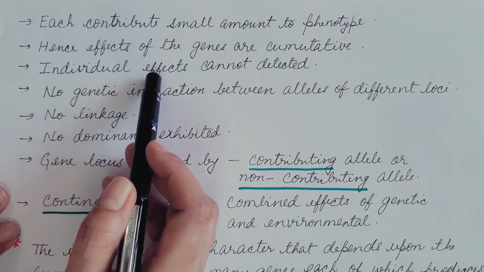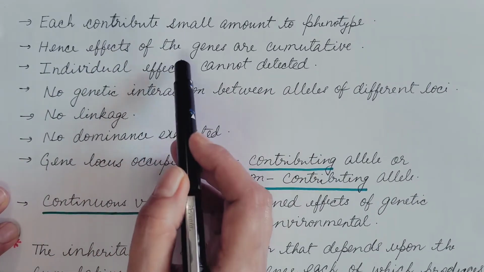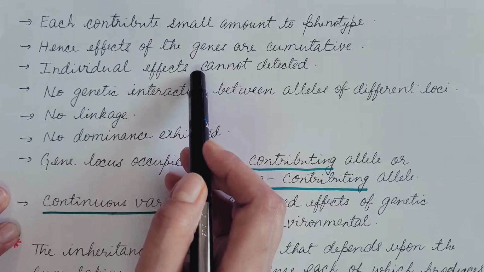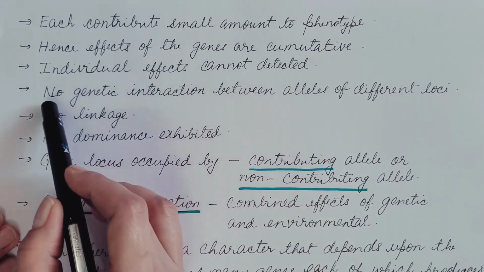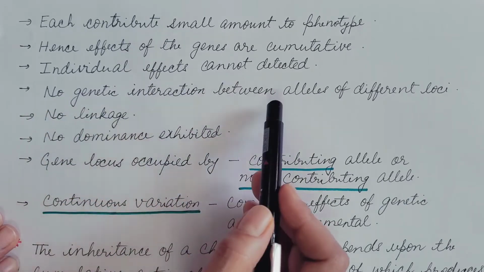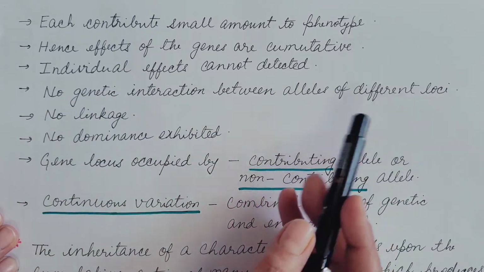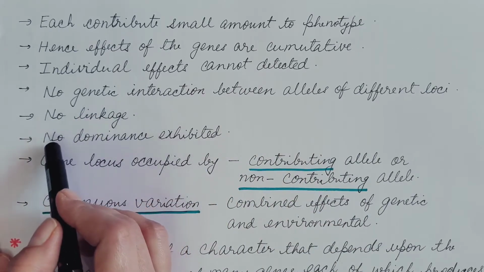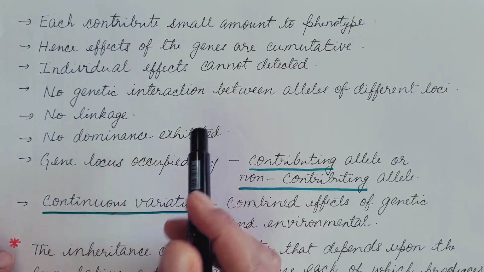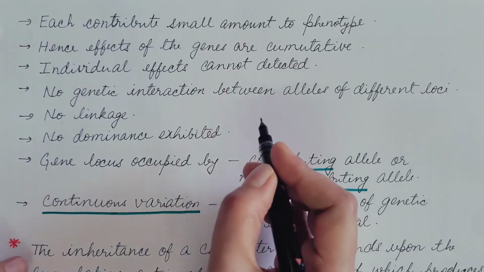Individually, the effect of any single gene cannot be detected. There is no genetic interaction between alleles of different loci. There is no linkage seen. No dominance is exhibited.